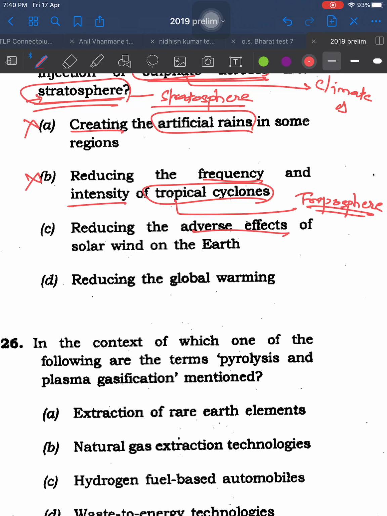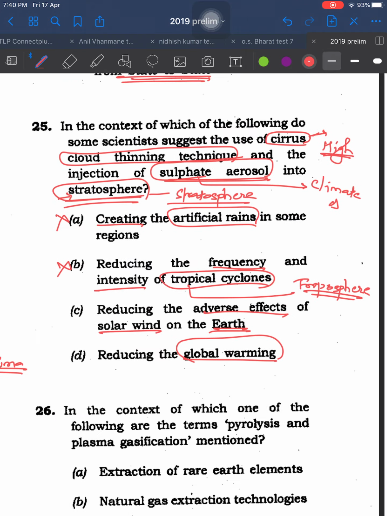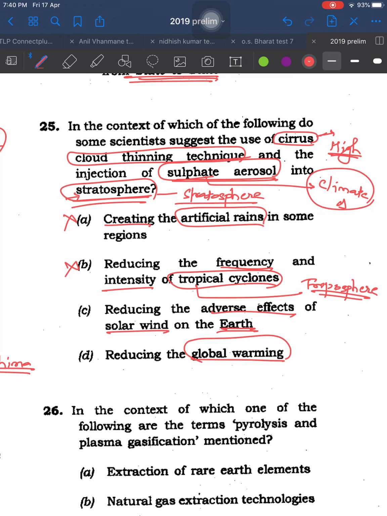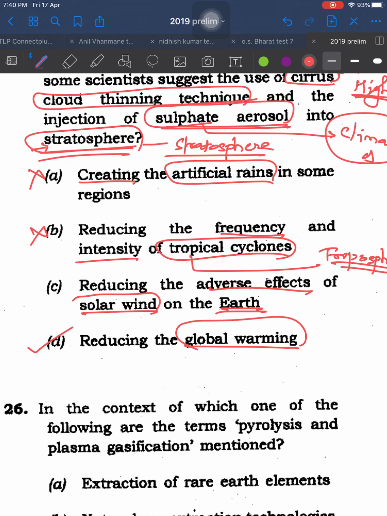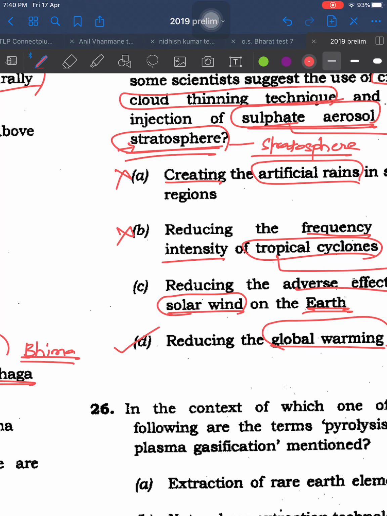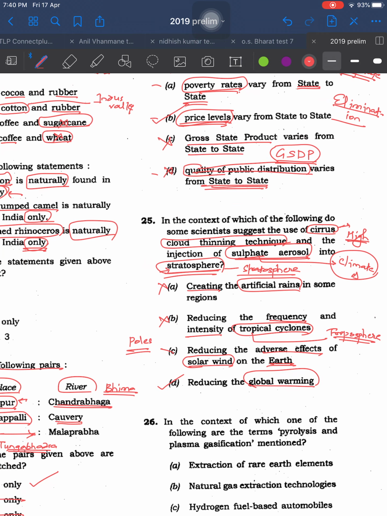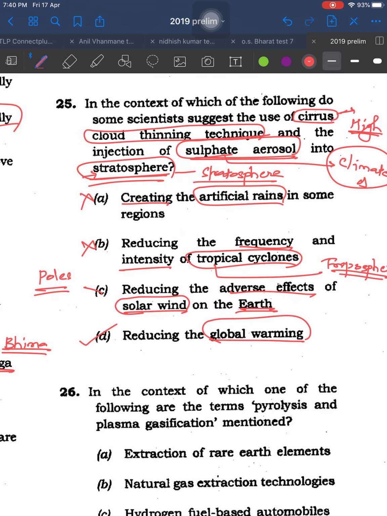Reducing the adverse effect of solar wind on the earth and reducing the global warming. Now see these words: climate change, sulfate aerosol. Among these two, this is the most relevant answer. Even if you have to think about solar winds, the impact of solar wind is towards poles, more towards poles, north pole, south pole. It is not impacting equally to the whole of earth. Just north and south poles are more impacted. Okay, answer is D. Any doubt?